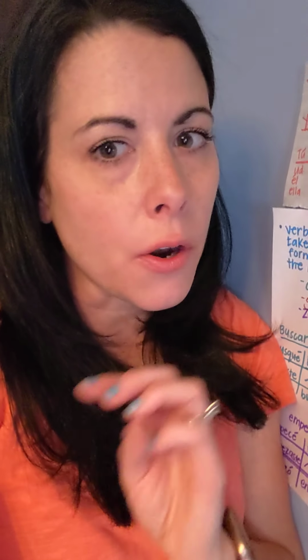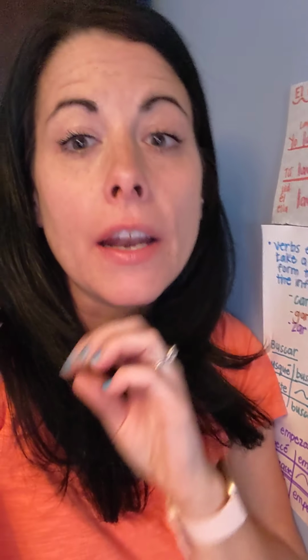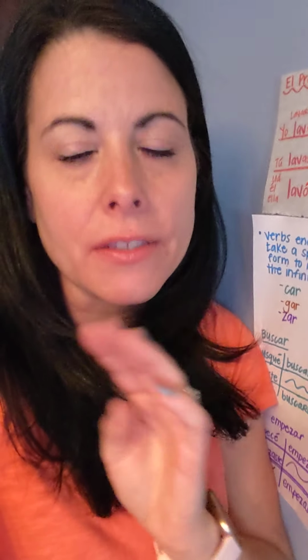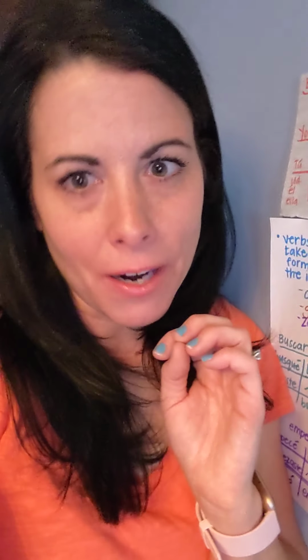So here's how I would explain this in class when we talk about stem changes. It's 3 and 3. What does that mean? It means it only happens in your third conjugation group, the IR verbs. And it only happens in your third person. So it's third singular and third plural. Here's what's great and kind of not so great. You just need to memorize it, sorry.